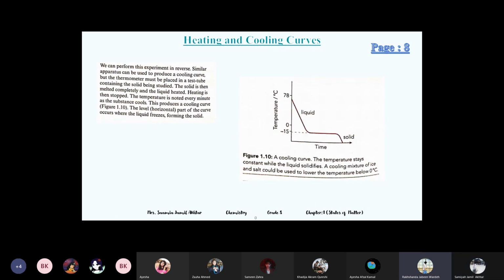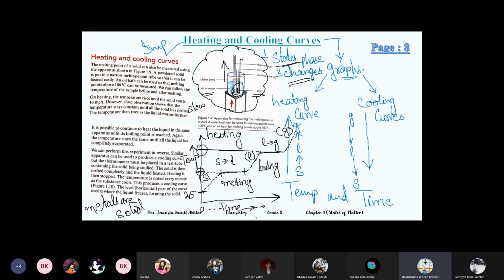I was saying that you said that these graphs should come in the past papers. So what will we do in these graphs? Because it should already be mentioned what states they change into. Yeah, they can ask you the questions that which part of the graph is showing liquid stage or which part of the graph is showing melting.